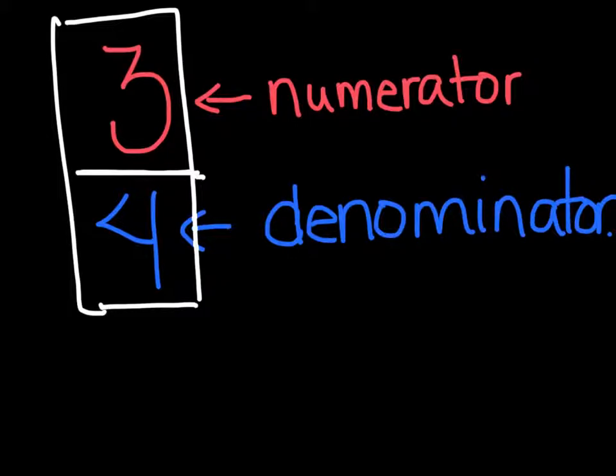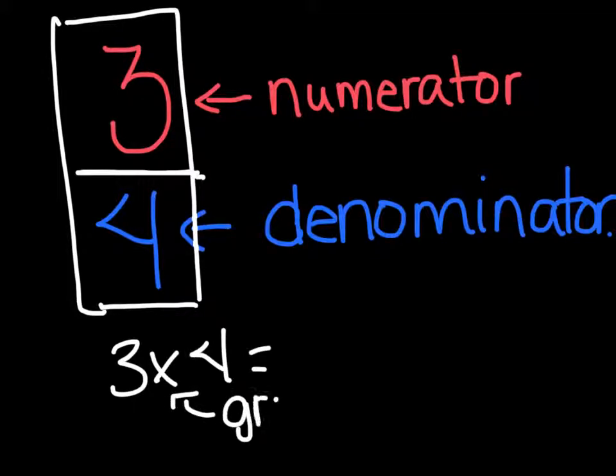Now, what is my denominator? How do I get that quantity? Well, my denominator is how many pieces there are total. So I'm basically going to be reading this. You know how when we had multiplication, we had 3 times 4 equals, and we read this sign as groups of?